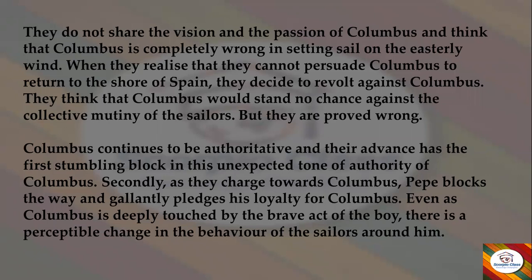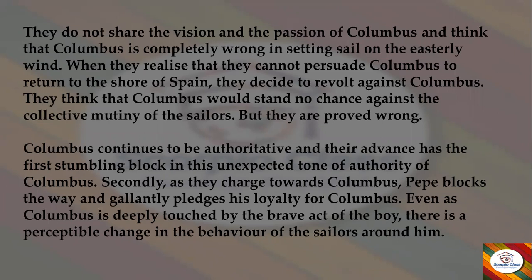Now let us revolt and stand against him and take the charge of the ship. And they thought that Columbus would stand no chance. They thought if we all are together, all 50 members or 30 members are together and if we together oppose one single person he will be suppressed. So they had this thought and this thinking, but when they tried doing this it was proved wrong. Columbus did not allow them to go against him. He was a kind of autocratic and he took control over them.